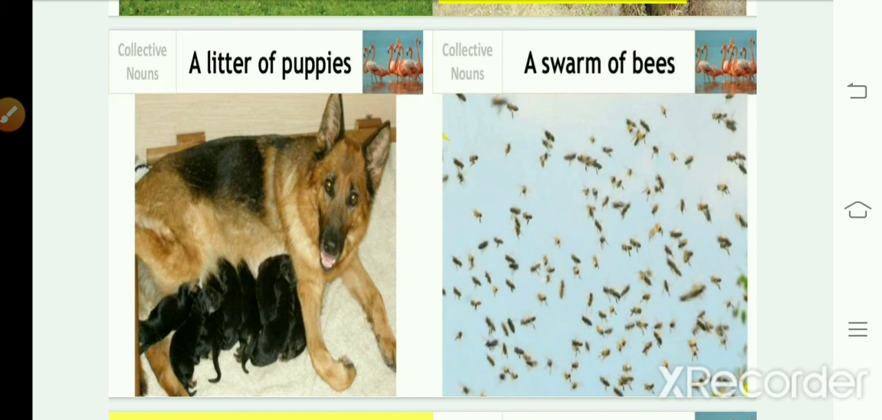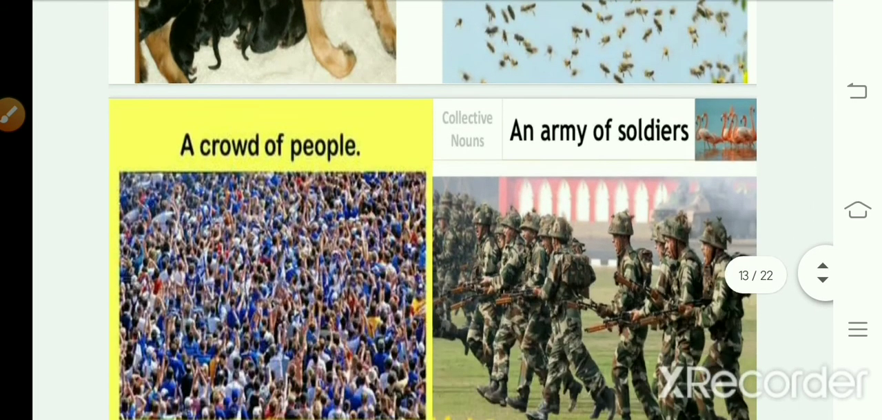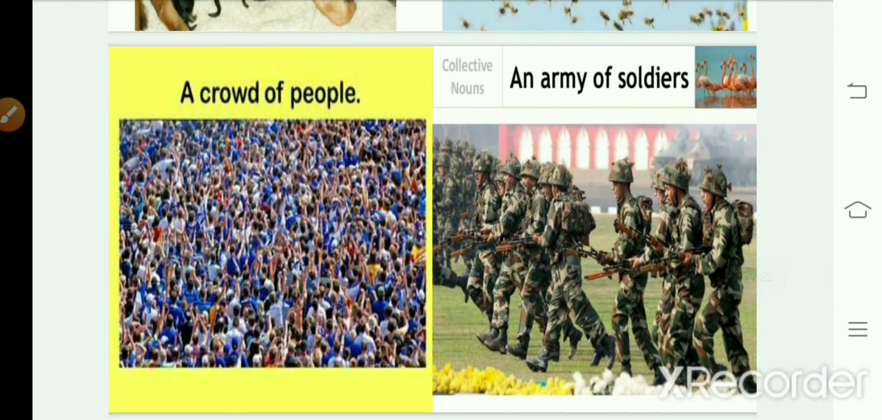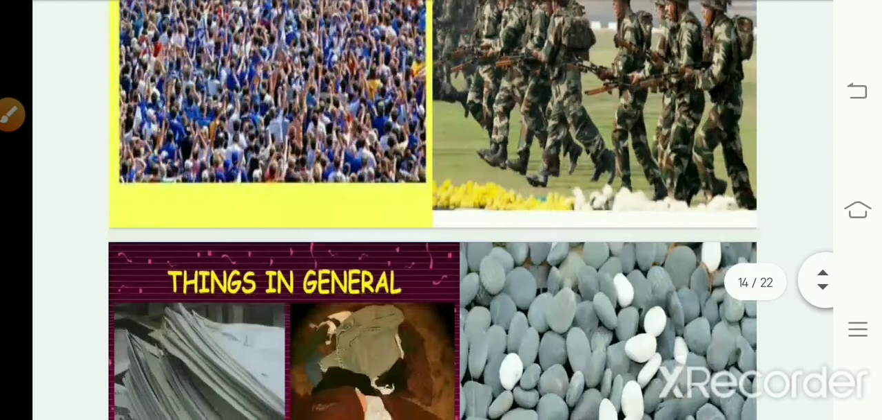Okay. Next, for bees, you can see a group of bees, a swarm of bees. A swarm of bees chases the man. We can use this sentence. Now, people, can you see a large gathering of people? Yes, for that we'll use the collective noun crowd, a crowd of people. For soldiers, a group of soldiers, an army of soldiers.